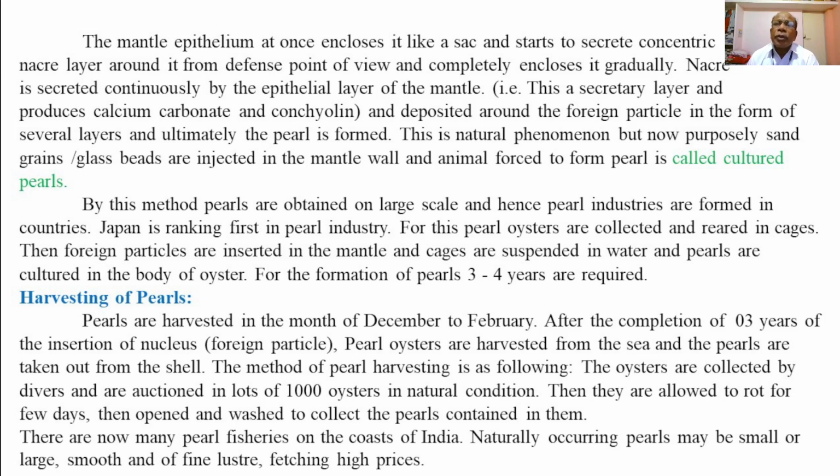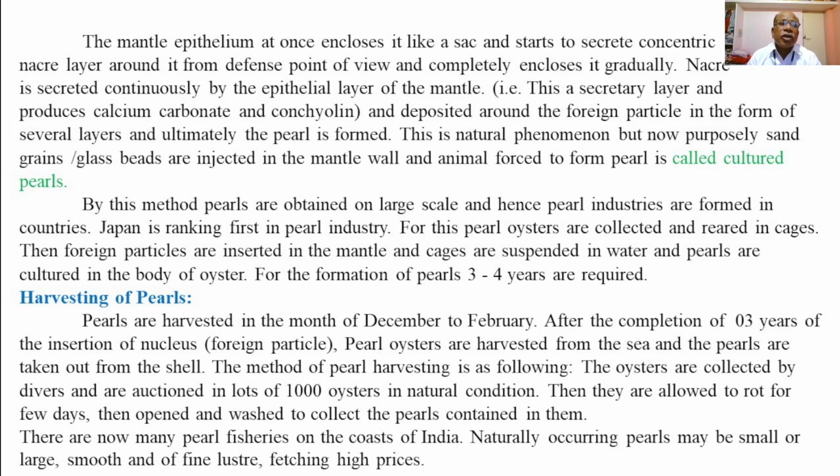But now, intentionally or purposefully, the sand grains or the glass beads are injected in the mantle cavity of the pearl oysters, and pearl oysters are forced to form or to produce the pearl, which is called a cultured pearl.